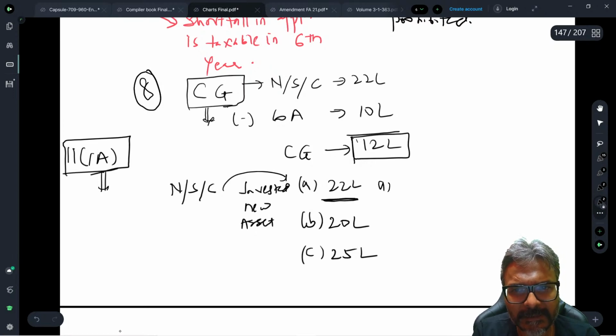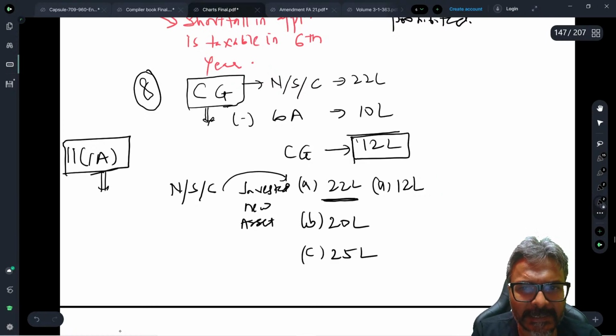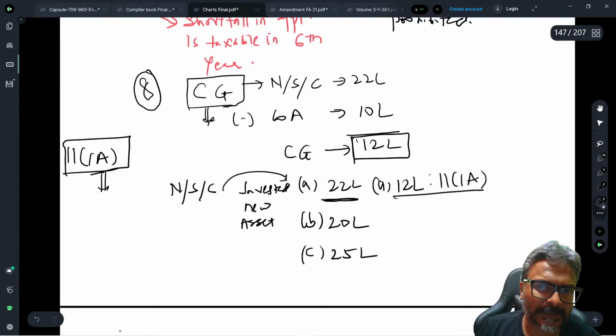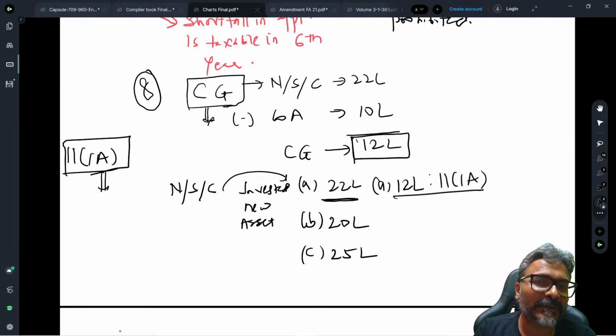So in the first case, since you have applied the full net sale consideration, the entire 12 lakhs will be eligible for exemption under section 11(1)(a). Entire 12 lakhs, students. Okay, because you have invested the full net sale consideration. But where there is a shortfall,